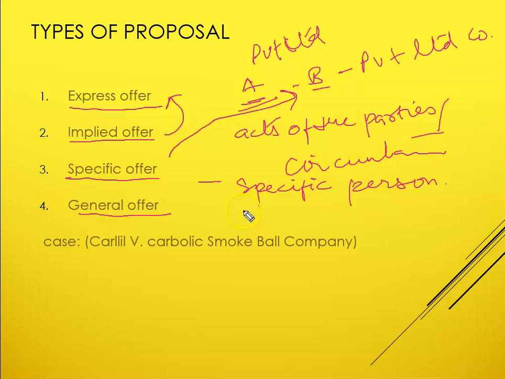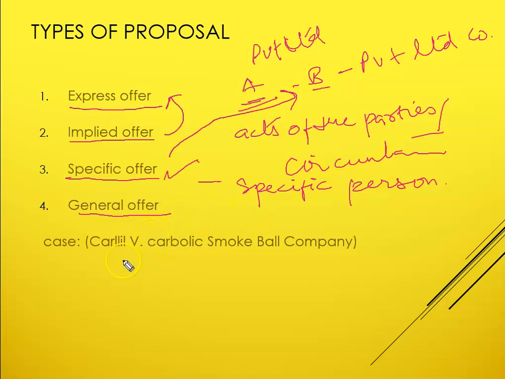For example, when A is making an offer to B, this is a specific offer. When a student makes an offer to the rest of the class, that whoever wishes to go for a movie today with me, it's a general offer which he is making to the class. So anyone who is interested in that movie can give assent to him, right? So this is a general offer.